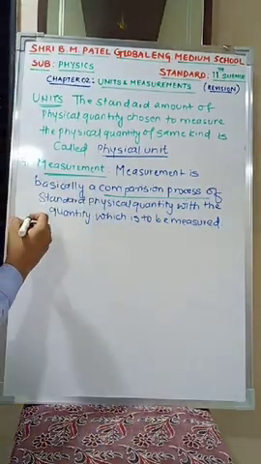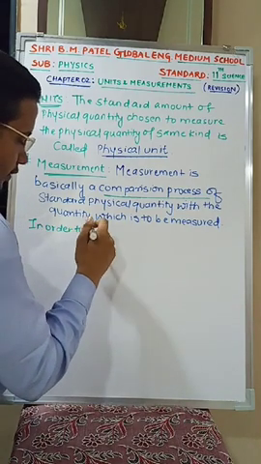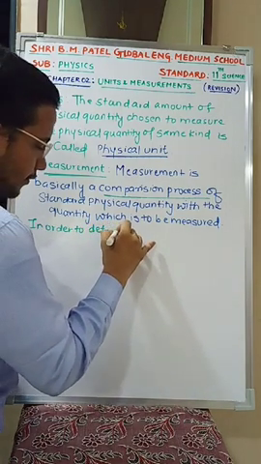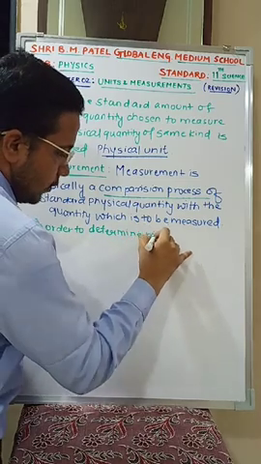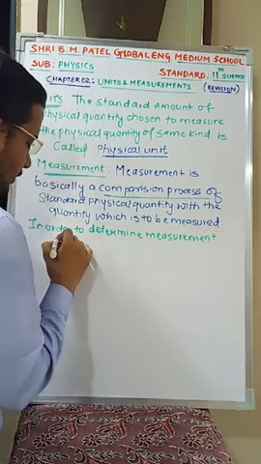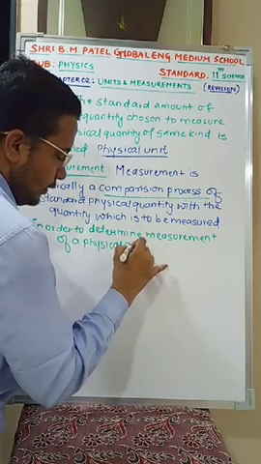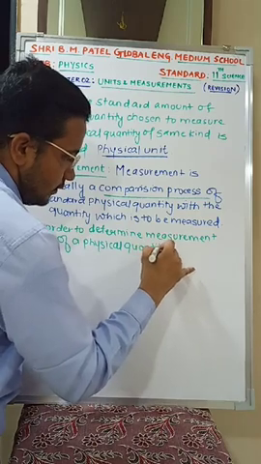Now, in order to determine the measurement of a physical quantity, you need to take care of two things.